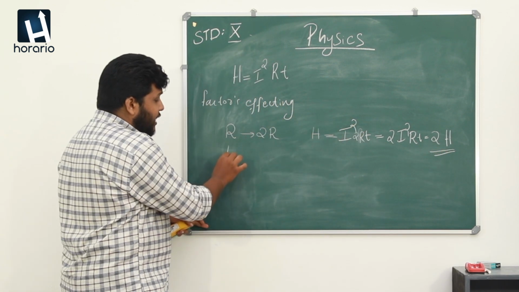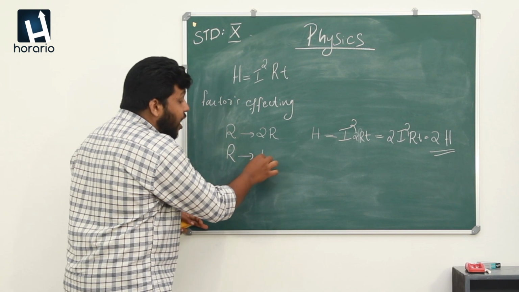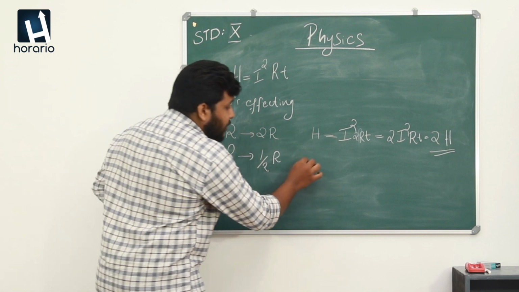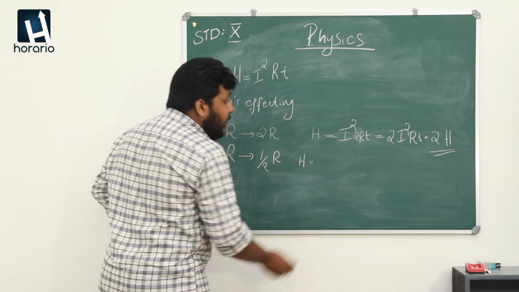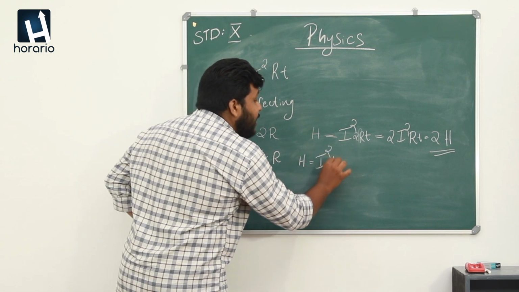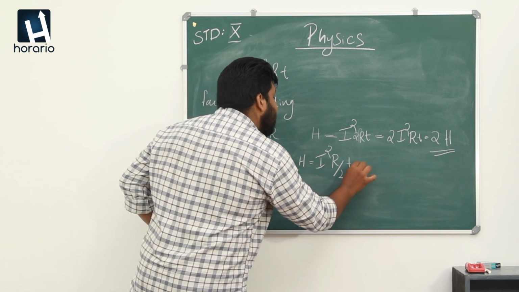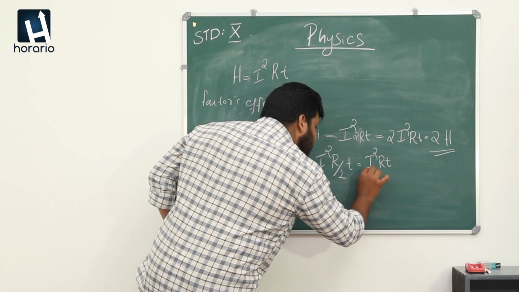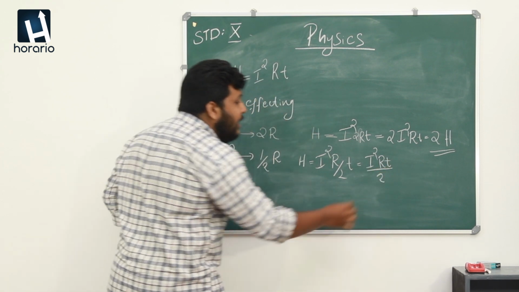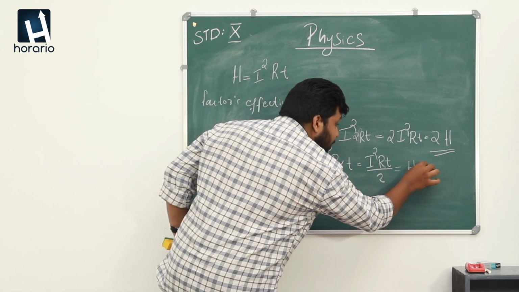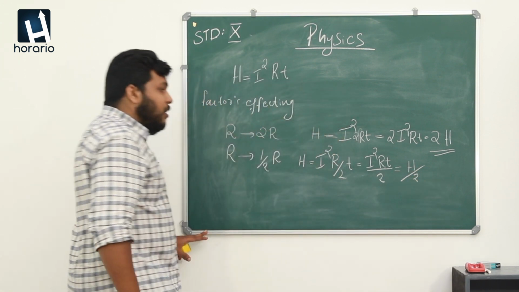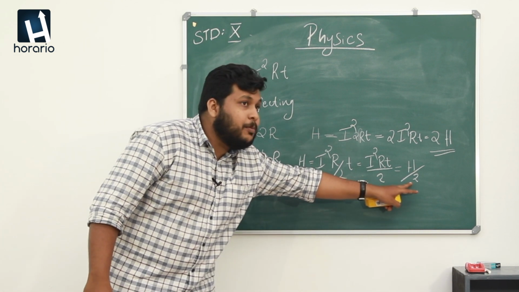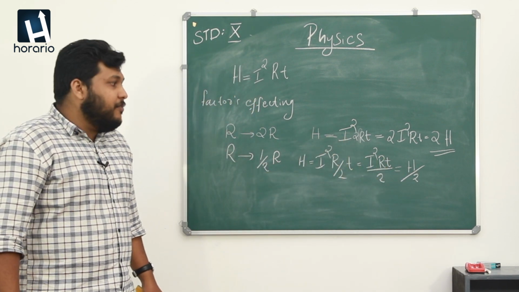What happens if the resistance is halved? Then the corresponding change will be here. The equation will be I²(R/2)T, that is I²RT divided by 2. Simply we can write that as H/2. From here, if the resistance is halved, the heat energy produced is also halved.